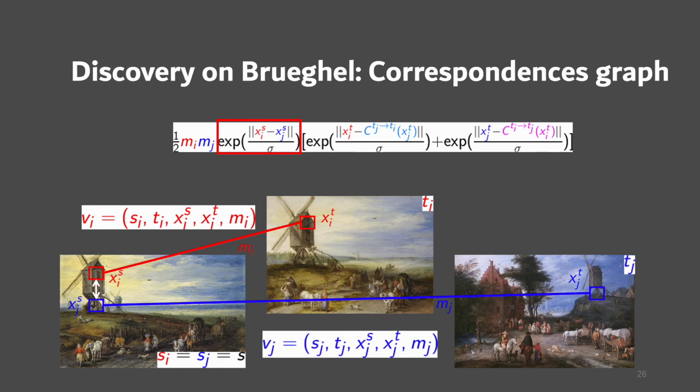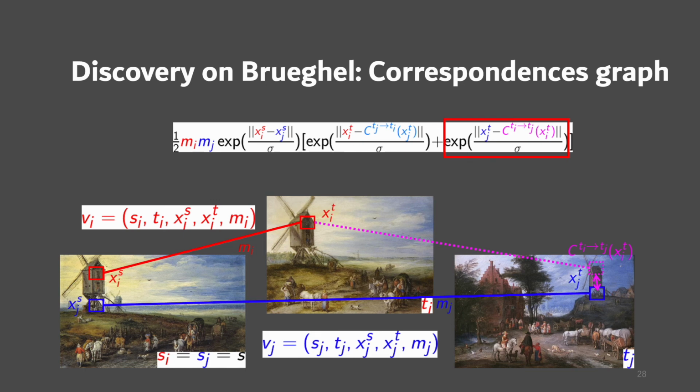We then consider the 3 cycles with XSj, XTi, and XTj. We transform XTj to image Ti using the predicted correspondences from Tj to Ti, and we measure the distance between the transformed position and XTi. The same operation is done for XTi. We transform XTi to image Tj using the predicted correspondences from Ti to Tj, and we measure the distance between the transformed position and XTj.